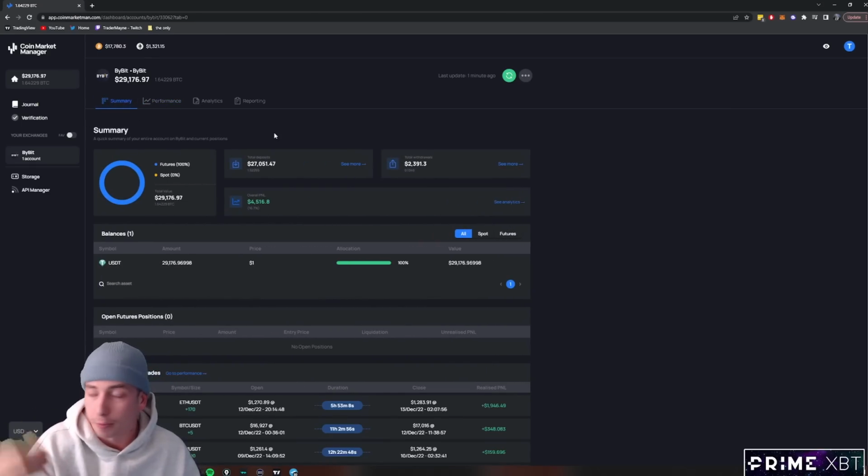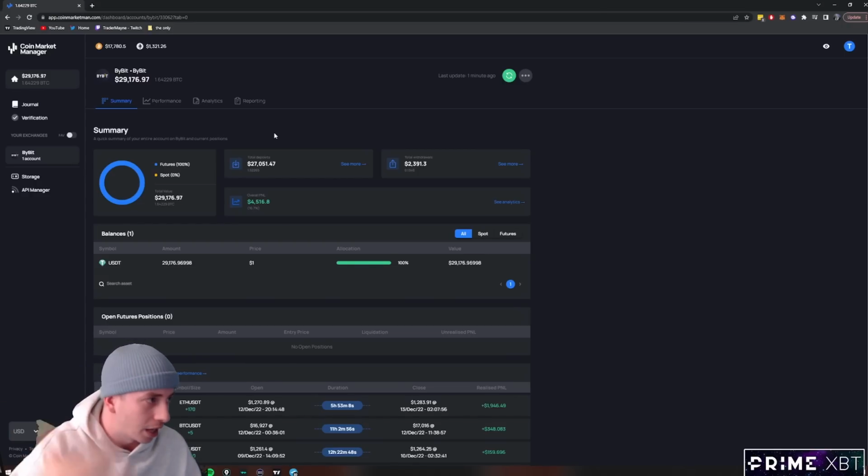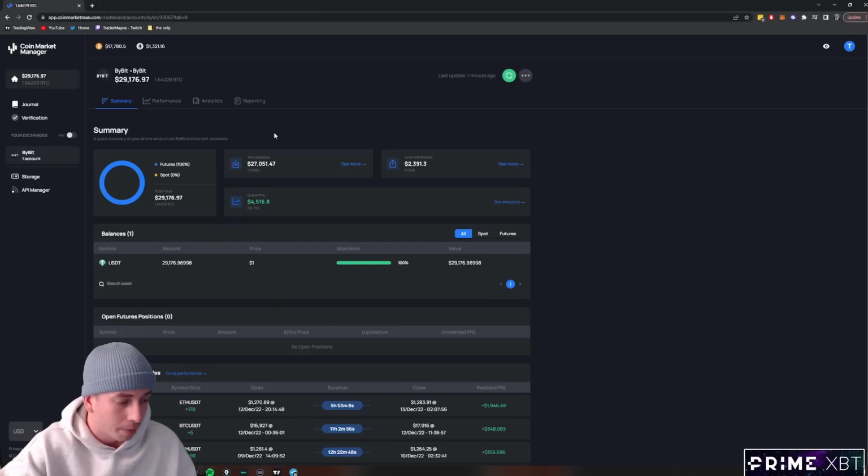So the idea here is I put 25 grand in here not very long ago, maybe 4 or 5 days ago. And the goal here is to trade this up to at least 100 grand, which would be a 4x on the initial balance and maybe more. But all of the trades that I'm taking here are going to be ones that I discuss with you guys. So ones that I post on Twitter, ones that I post in Discord, ones that I talk about in stream.